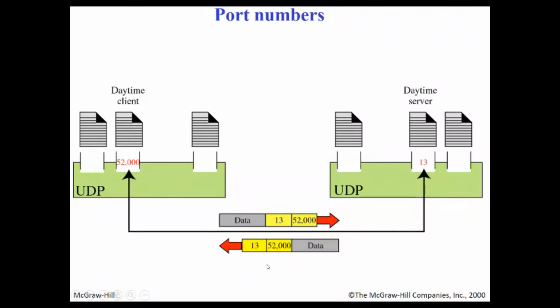If you see, this is showing full duplex operation. Here, in this direction, this is the data which is being encapsulated in the UDP header. 13 is the destination UDP port number and 52,000 is the source UDP port number. Similarly, when the data is traveling from this machine to the other, then this becomes the source: 13 becomes the source port number and 52,000 becomes the destination port number.